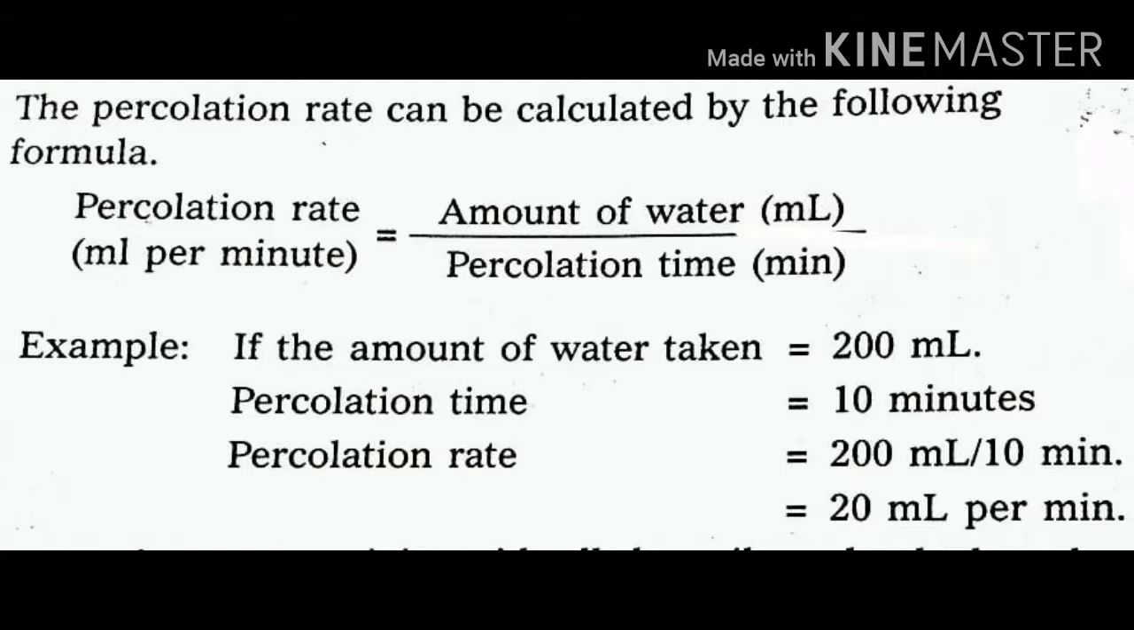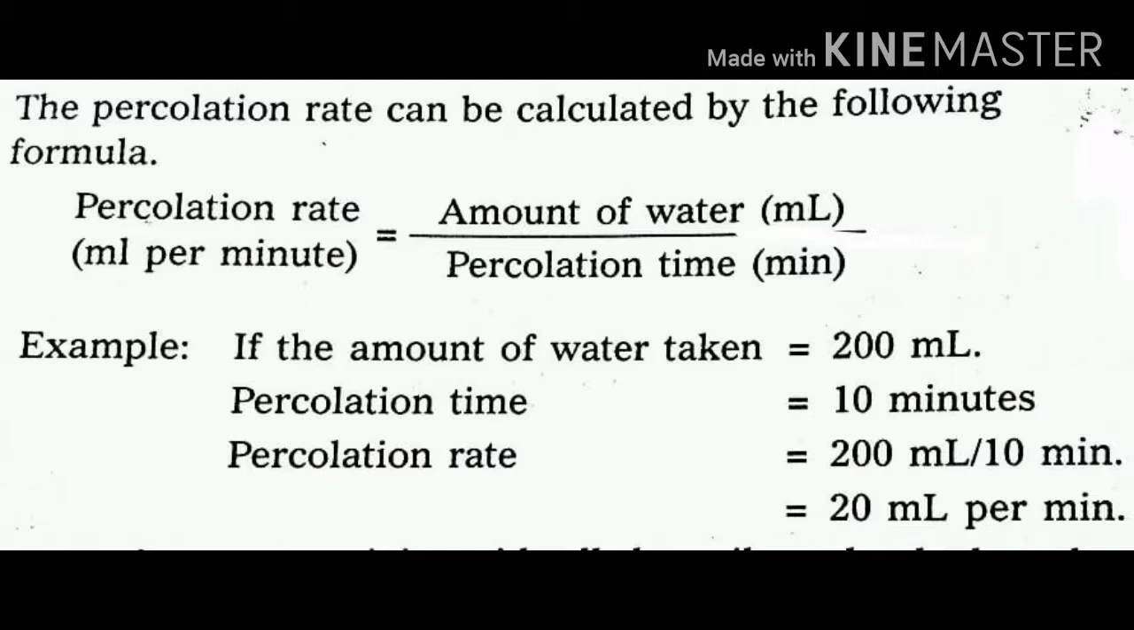How much amount of water we taken? Yes, 200 ml. The water taken is equal to 200 ml. Next one is the percolation time. Initial time and end time, we are going to get a difference between these two time is 10 minutes, means the percolation rate is 200 ml by 10 minutes. What's the answer? 20 ml per minute.